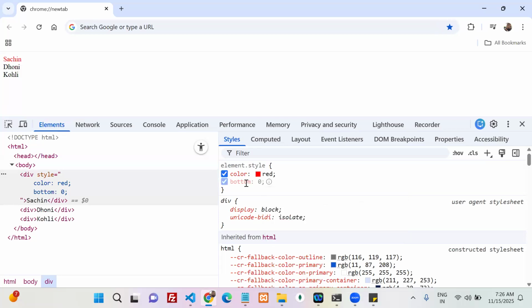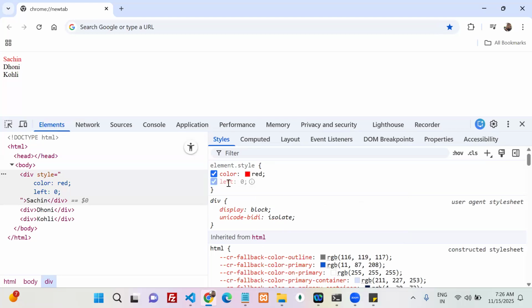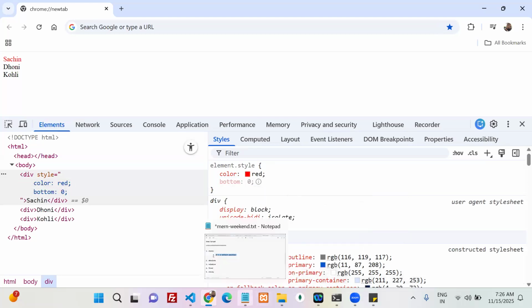Not only bottom, if you see here, is left applied or not applied? Not applied. Top, applied or not applied? Not applied. Right, applied or not applied? Not applied. Bottom, applied or not applied? Not applied. Now you can tell the second point.